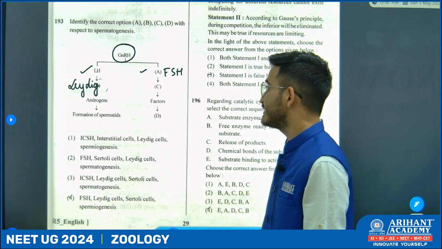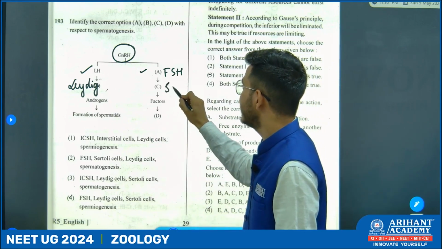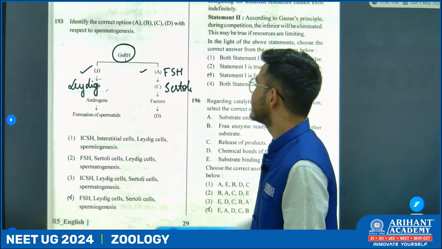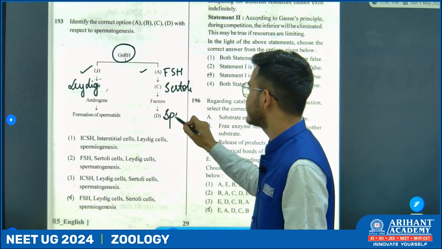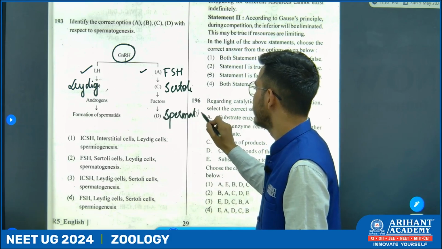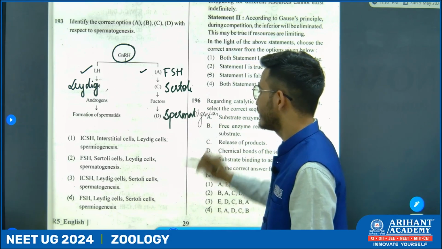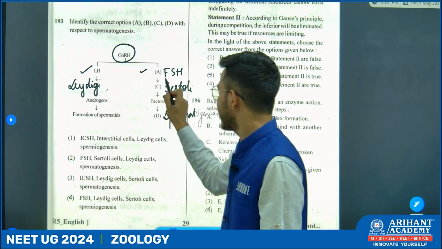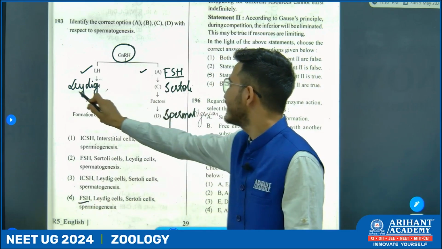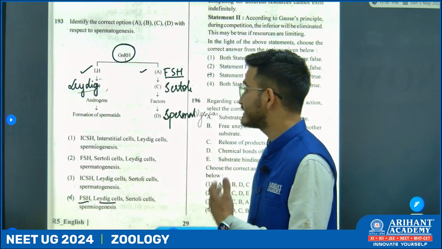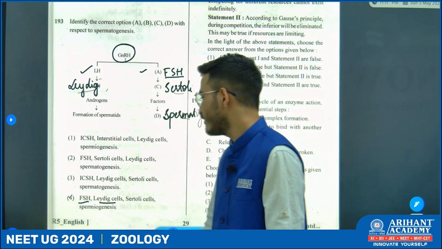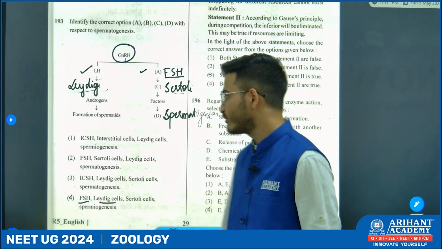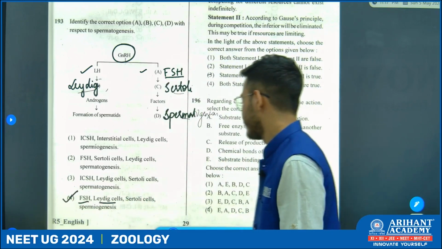Now the FSH acts upon Sertoli cells, and the factors help in spermatogenesis. Now A stands for FSH, B stands for Leydig cells or the interstitial cells, C is Sertoli cells, and D stands for spermatogenesis. So we have to go with option 4.